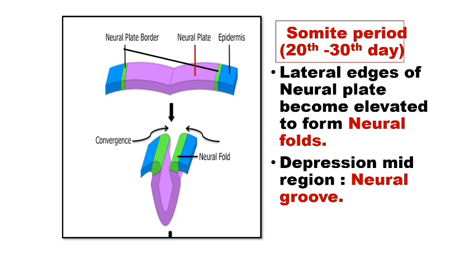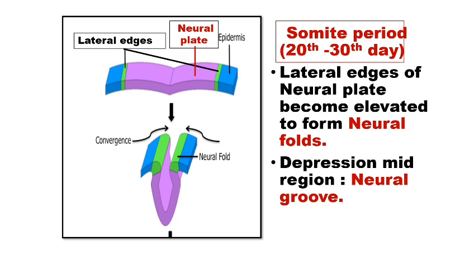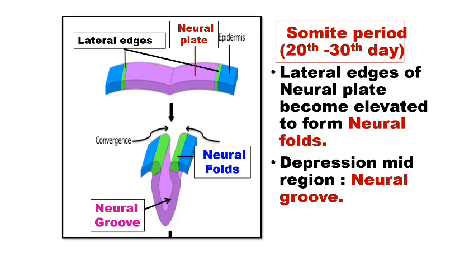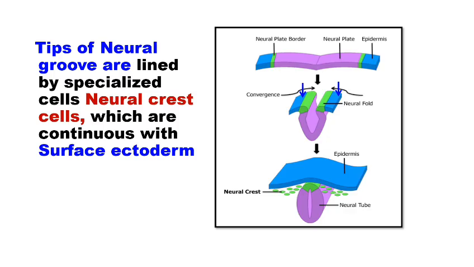The changes which occur in the neural plate: the lateral edges of the neural plate become elevated and form folds, and these folds are known as neural folds. The depression in the mid region is known as the neural groove.